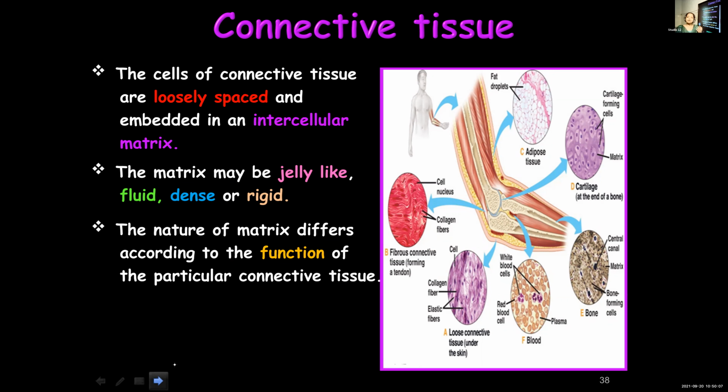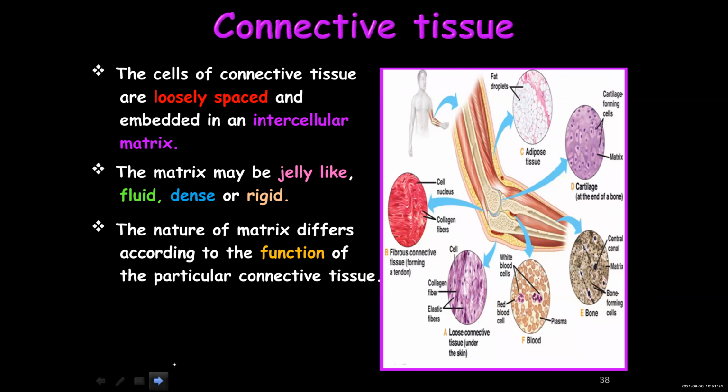They have different matrix. Once again, in a connective tissue, cells are loosely spaced, and in between the cells, some matrix is present. The nature of the matrix depends upon the function the connective tissues have to perform. Depending upon what function they need to perform, the matrices can be different. It can be jelly-like, dense, rigid, fluid. What decides the type of matrix? The function the connective tissue has to perform. Got it, children? Can I proceed? Yes.